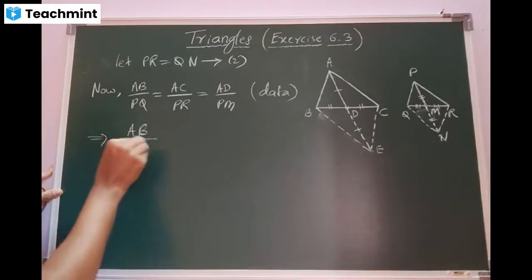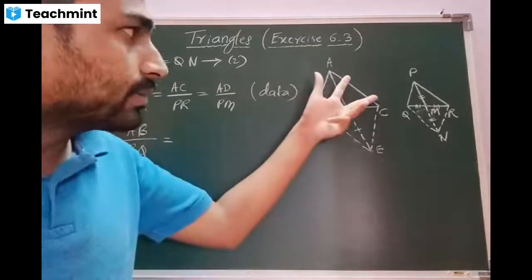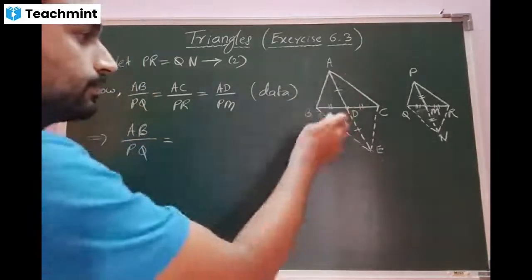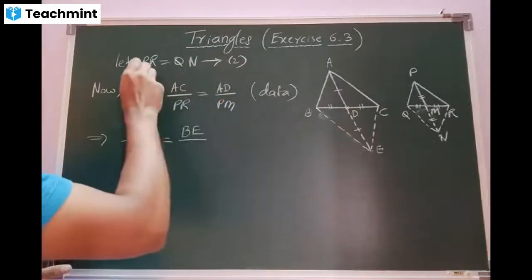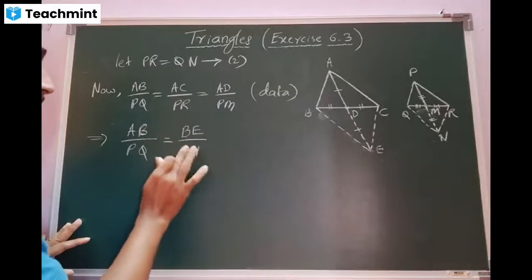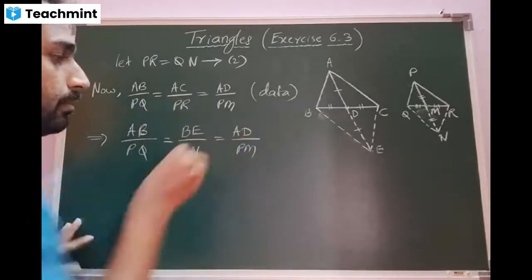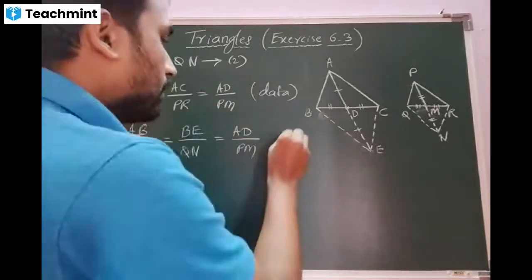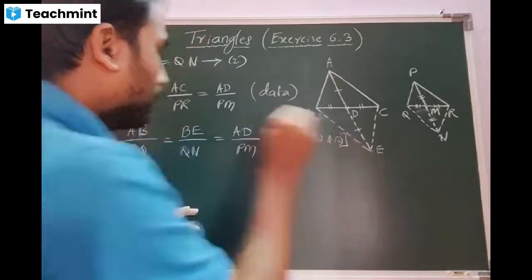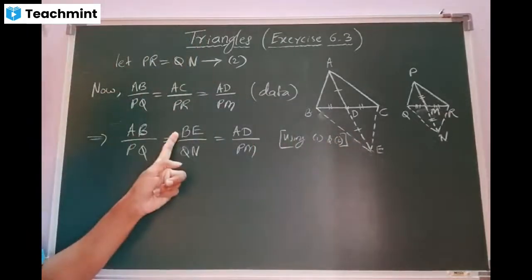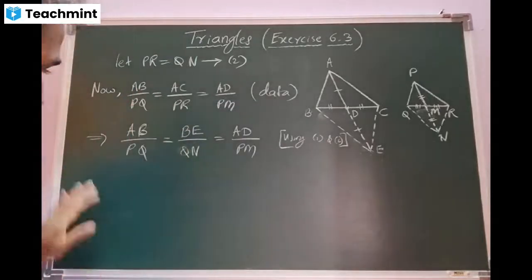AB by PQ, right, as it is. But look at the first equation. According to first equation, what is AC equal to? BE, sir. And from the equation 2, beta, what is PR equal to? QN. This AD and PM will be retained same. Here I'll write the reason using equations 1 and 2. What I have done? Replaced AC by BE, replaced PR by QN. Got the concept? Yes, sir.